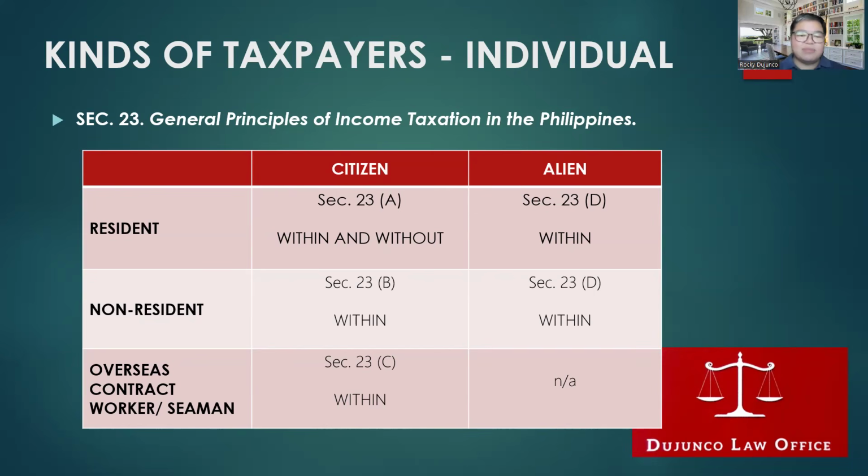Because had they been the same, edi sana sinama na lang din yung overseas contract workers dun sa non-resident, di ba? But as you can see, the tax code provided a specific subsection, which is 23C, for overseas contract workers. Okay? So later we will see, when we go to the definition of a non-resident, bakit magkaiba? Ano ang pagkakaiba ng isang non-resident sa overseas contract worker?